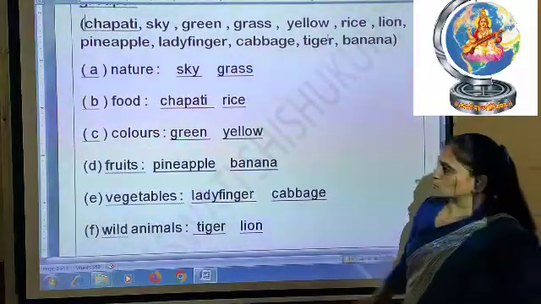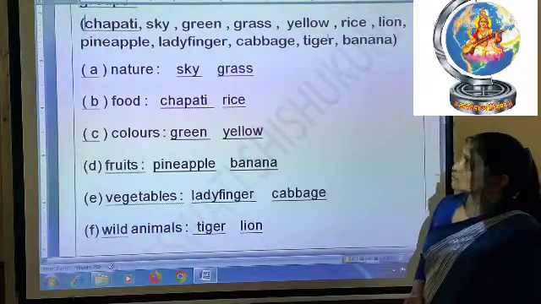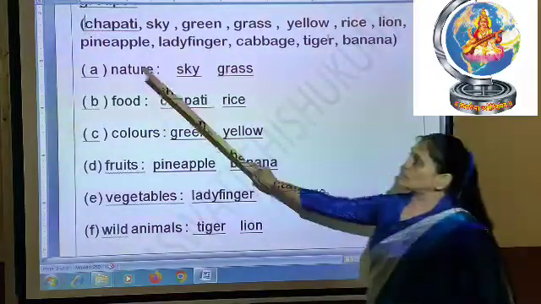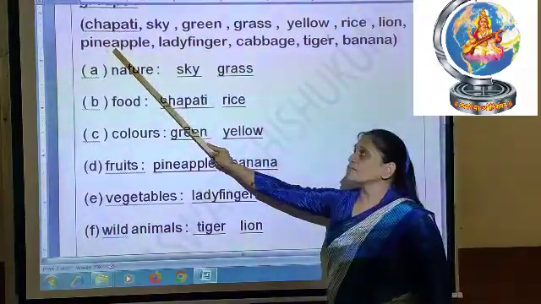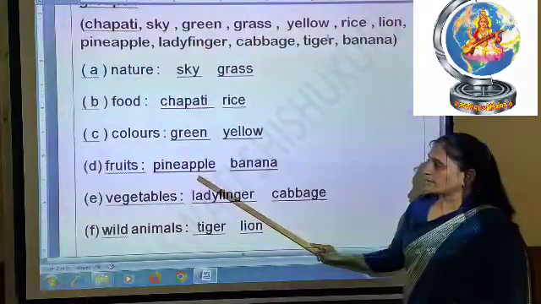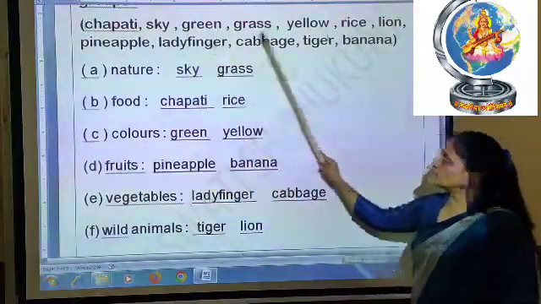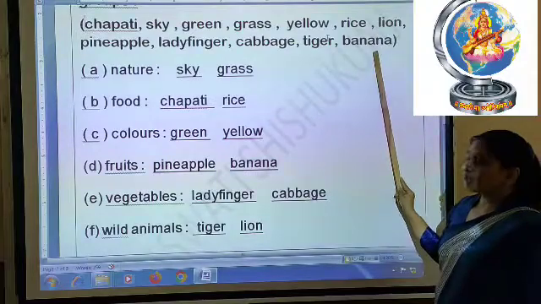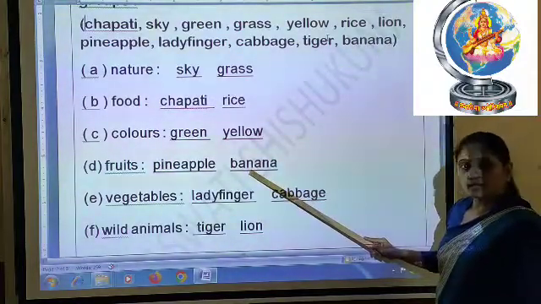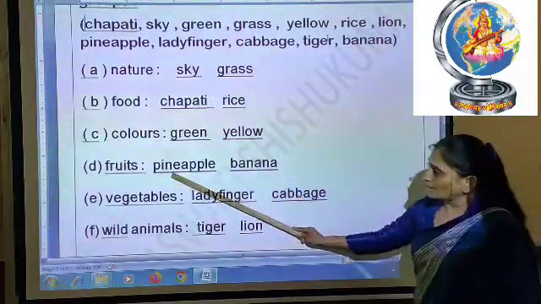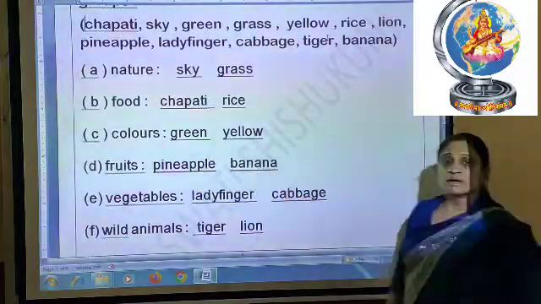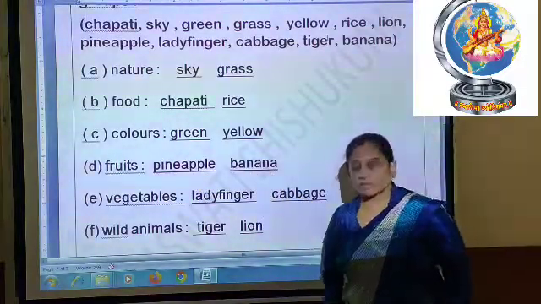Now D number, fruits. Which are the fruits in this bracket? First of all you can see pineapple. So you have to write pineapple here, and then which is the other fruit? Banana. So you have to write banana in the other bracket. Pineapple and banana will come in the fruits group, right?